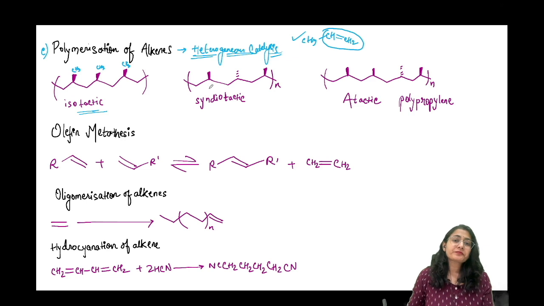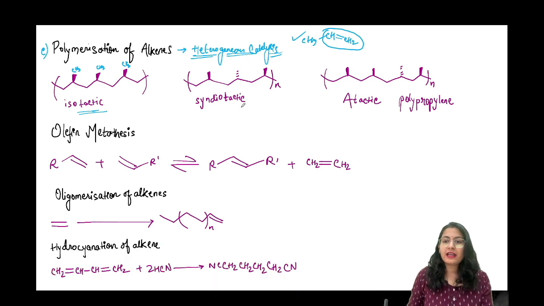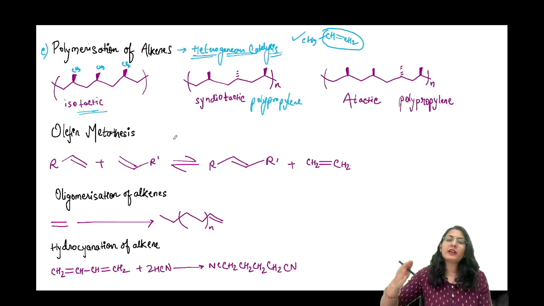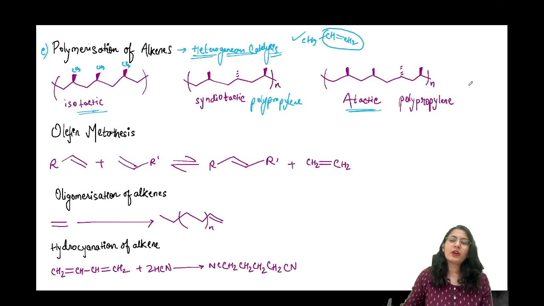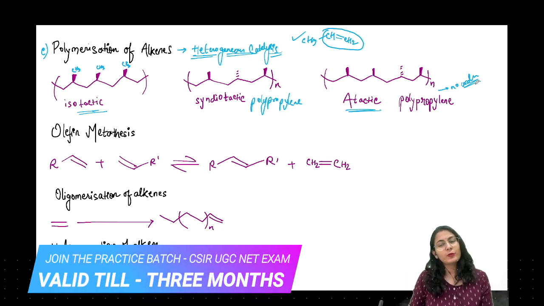फिर एक होता है when they are alternatively arranged, one above, one below, one above, one below, and so forth. इसको बोलते हैं syndiotactic polypropylene. ठीक है, syndiotactic polypropylene. Okay, see, both of these are still very nicely arranged. ये दोनों इनमें एक order है, either continuous or alternative. But the last one, atactic polypropylene, does not have any order. Either it is above or then below and then above and then below. It's no particular order. That's why this is the most random or most disarranged kind of polypropylene system.